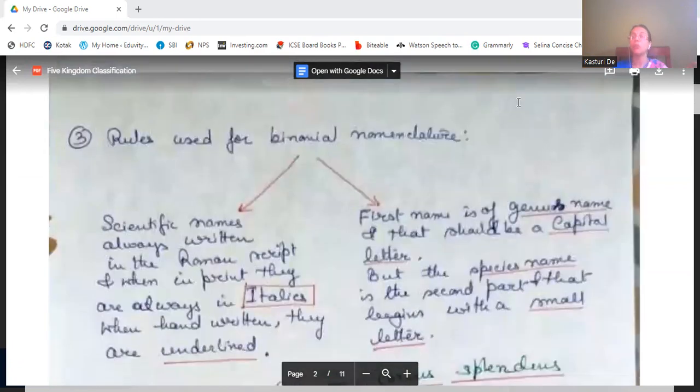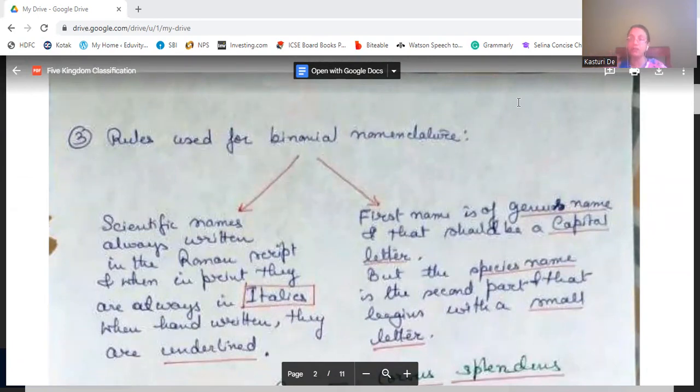Now, what are the rules for this binomial nomenclature? Two rules are there. First, the scientific name is always written in the Roman script. And when in print, they are always in italics.